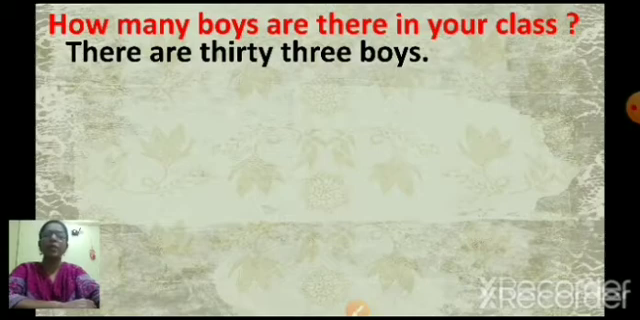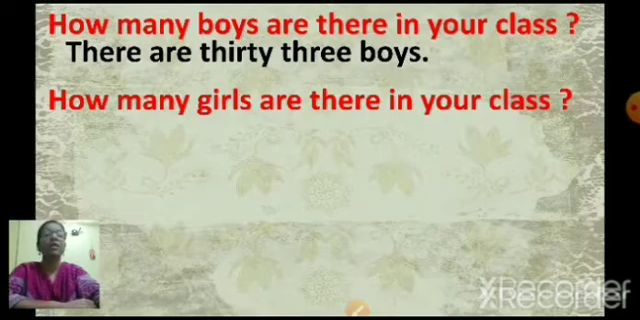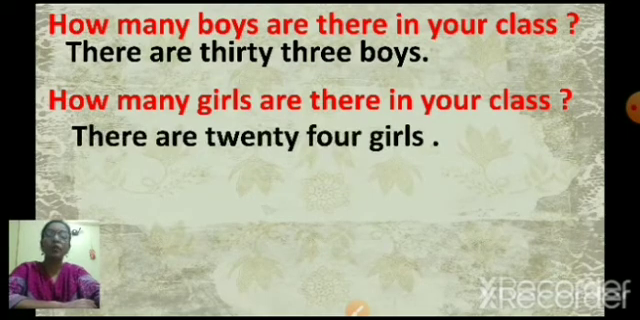Suppose there are 28 boys in your class. So what will you say? There are 28 boys. Understood? Next one. How many girls are there in your class? Now here you have to tell the number of girls in your class. Suppose there are 24 girls in your class. Then what will you say? There are 24 girls. And if there are 32 girls in your class, so what are you going to say? There are 32 girls. Understood?